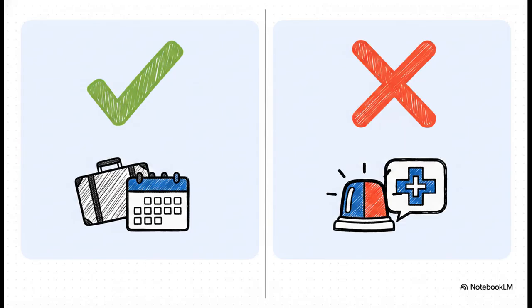But all right, let's take a step back, because as with literally any tool out there, we need a crucial reality check. What is this actually for? And just as importantly, what are its limits? As you can see here, it is highly useful for travel planning, day of arrival briefings, destination comparisons, and pre-trip checklists. However, it is definitively not a substitute for your country's official government advisories, professional medical advice, calling 911 or your local emergency response, or securing proper travel insurance. It is a tool for thorough preparation and situational awareness. It is not a tool for managing a live crisis.